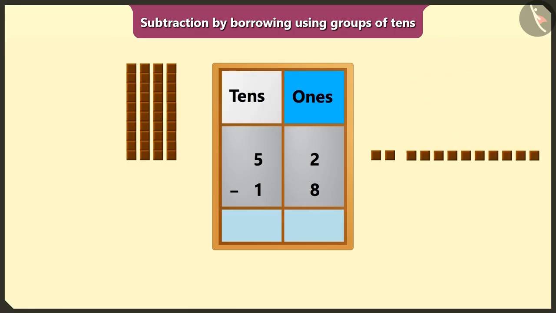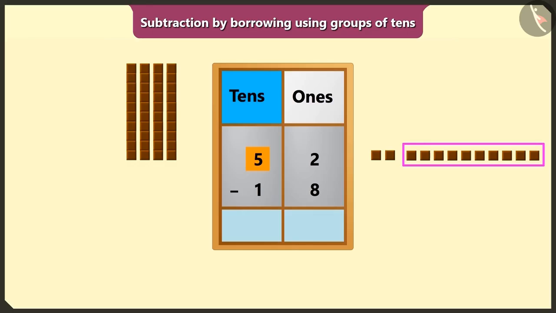It means the number in the place of ones can borrow from its neighbor number in the box of tens, right? Yes, so borrowing 1 ten from the 5 tens means subtracting 1 ten from 5 tens, which makes it 4 tens.